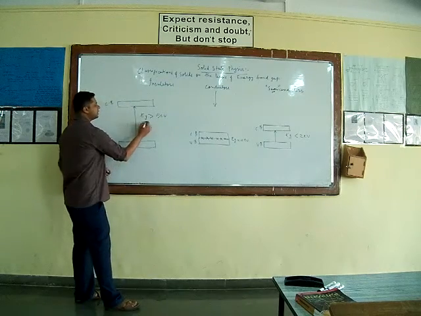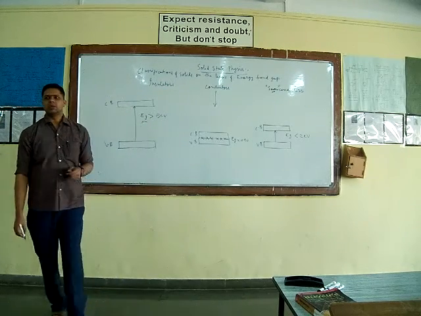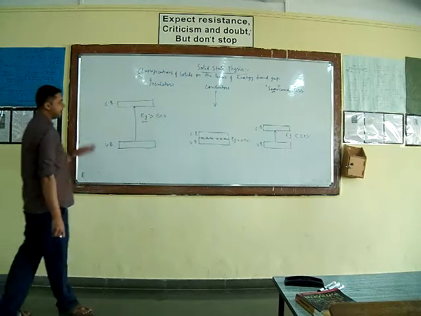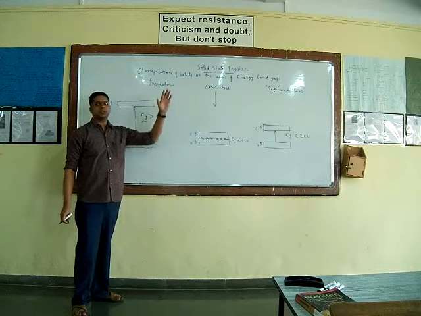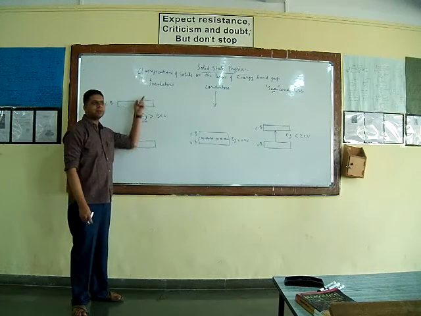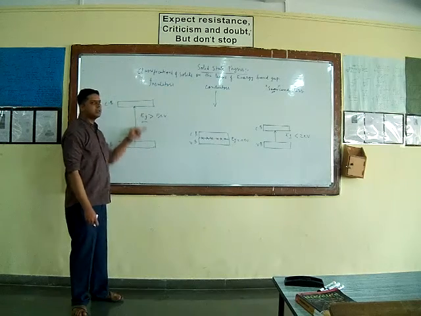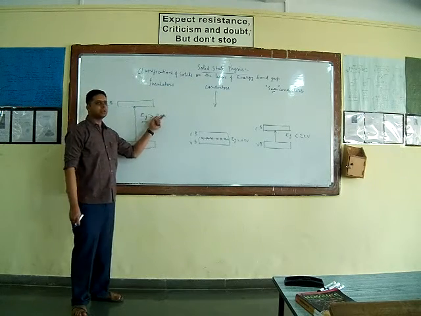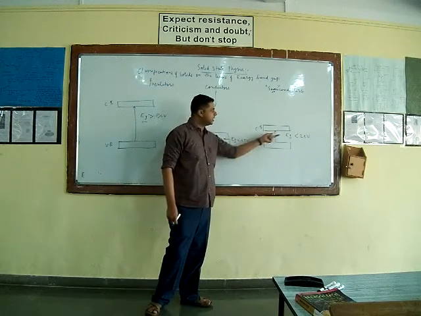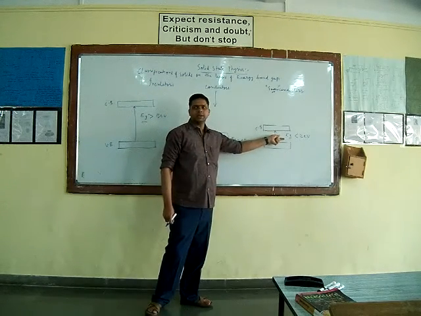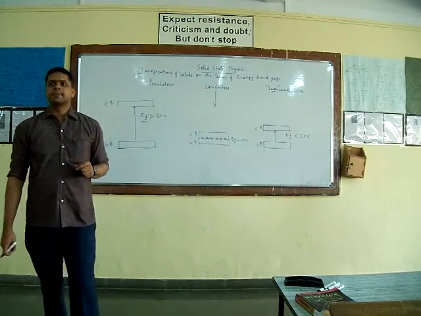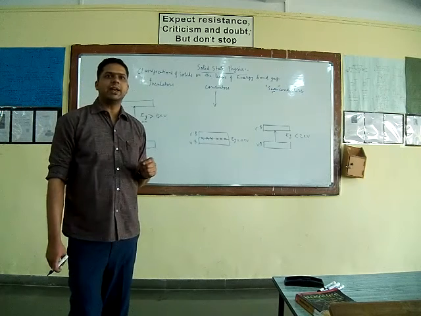Now what does this energy gap mean? What is the significance of this energy gap? We are classifying solids into three categories on the basis of the energy gap which exists between valence band and conduction band. Here the band gap energy is very large, more than 5 electron volt. Here band gap energy is 0, there is overlapping of valence band and conduction band, and here there is a small band gap energy less than 2 electron volt. So what is the role of this energy gap? What is the significance of this band gap energy?